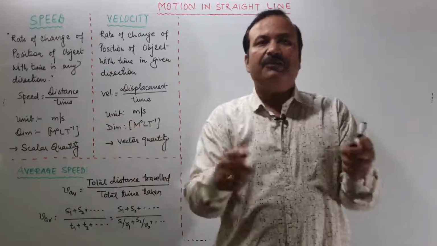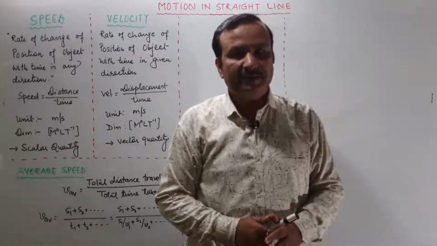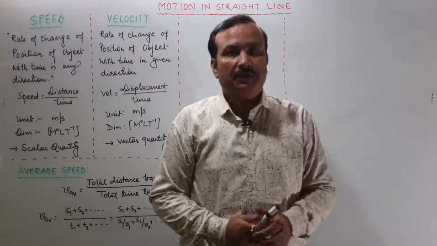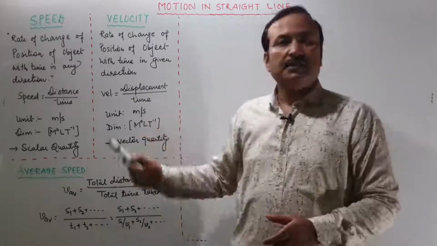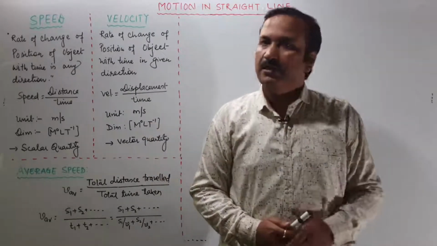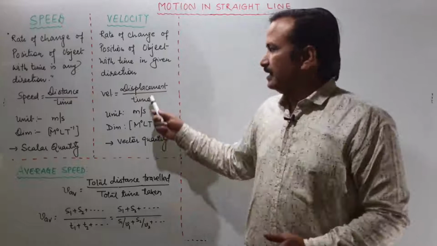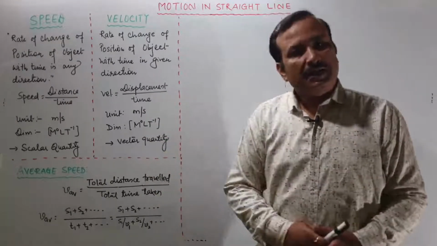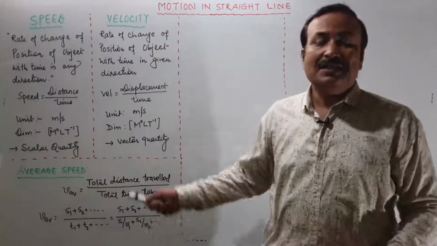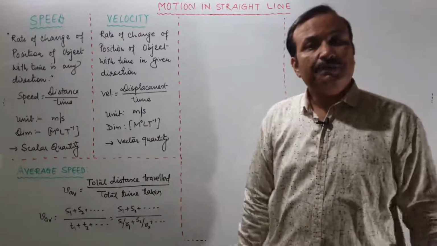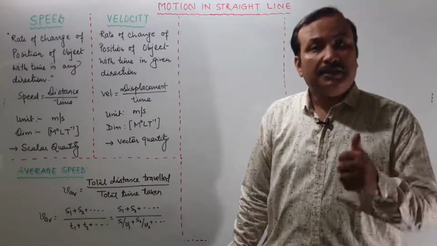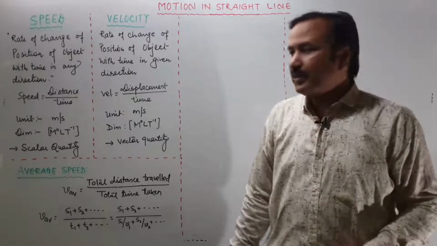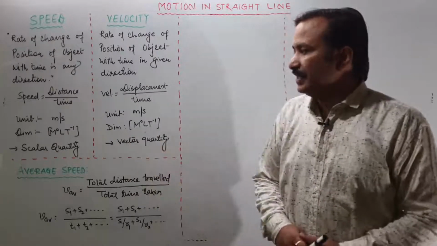The difference will give you the displacement, that is the shortest path, divided by the time interval. That will be velocity. Again, it is displacement by time, so meter per second will be the unit. Dimension formula is M0 L T minus 1, and it is a vector quantity because it is given with direction also. So these are the basic things about speed and velocity.